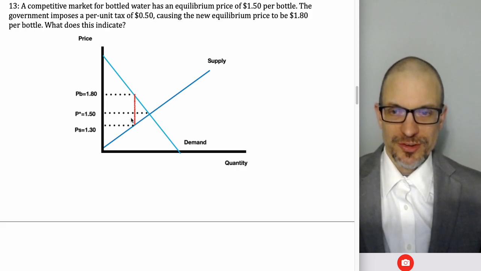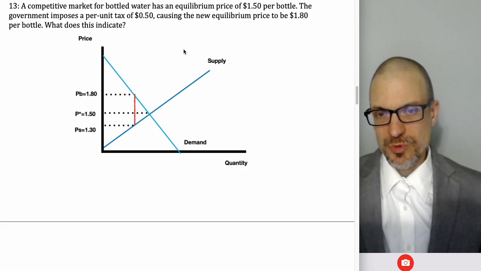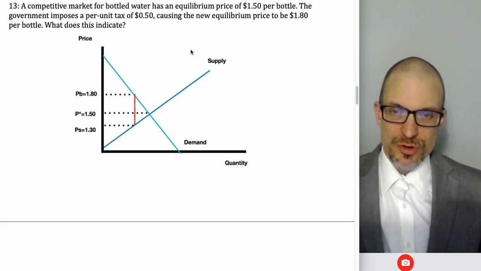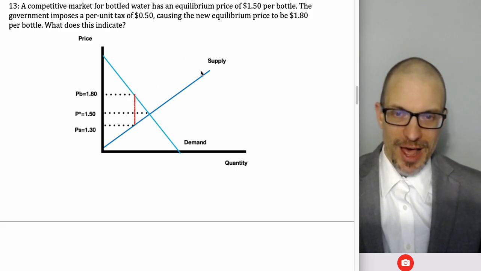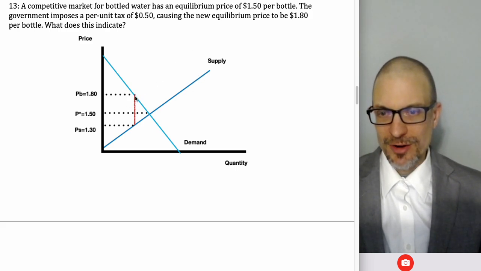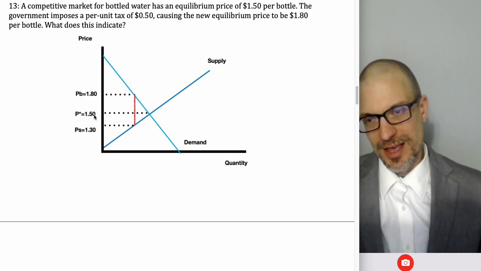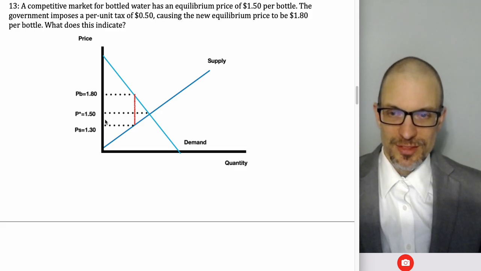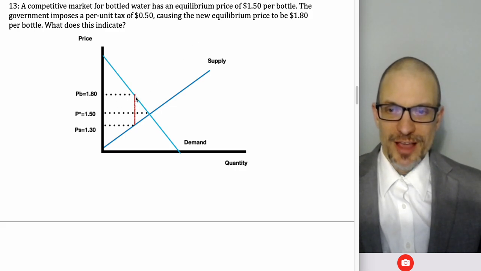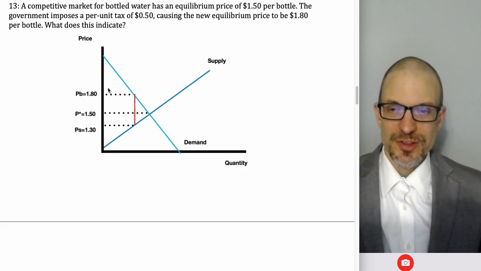If we model this as a tax on sellers, we would have a leftward shift of supply where the new supply curve would be everywhere higher than the old supply curve by an amount equal to this red line. So I just put this tax line all the way across and I draw my line. And if I did that, the new supply curve would cross through right here, right? If I modeled it as a tax on buyers, I have to make the new demand everywhere lower by those 50 cents.